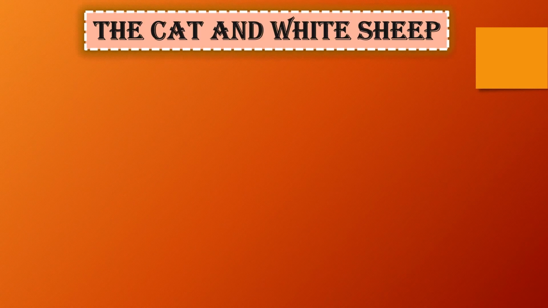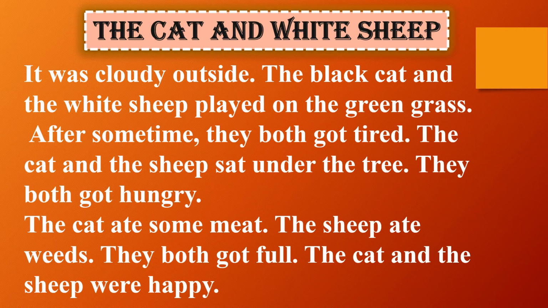Children, now let us read the lesson, and I will tell you in short what is there in the lesson. The name of the lesson is The Cat and the White Sheep. Let us read first. It was cloudy outside. The black cat and the white sheep played on the green grass.